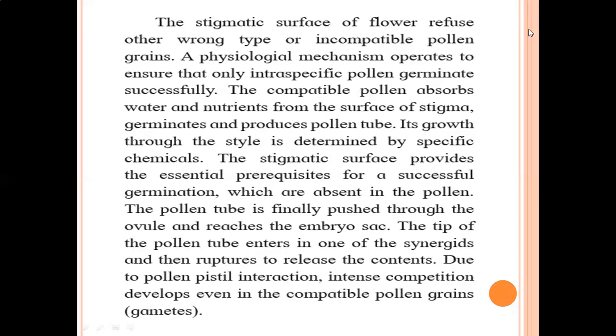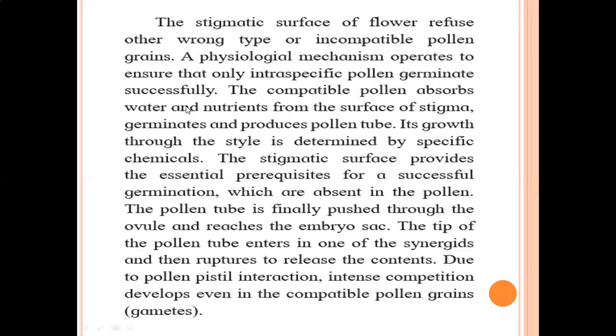So a physiological mechanism is operated by the stigma to ensure that only intraspecific pollen grains, which belong to the same species, germinate. Interspecific means between two different species, and intraspecific means between the same species.